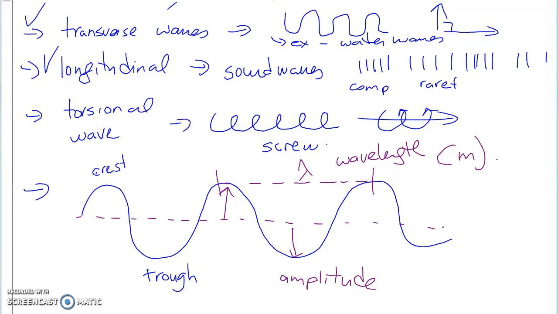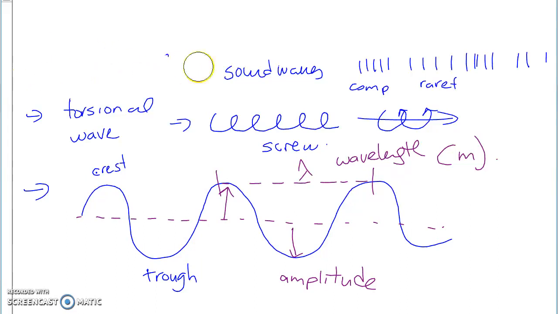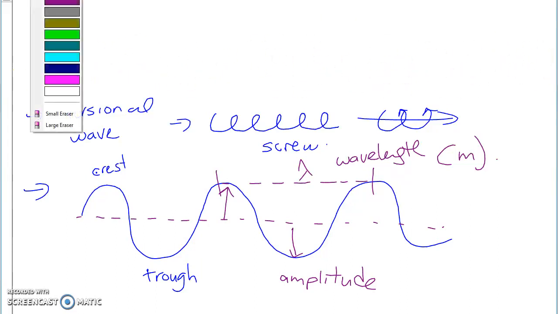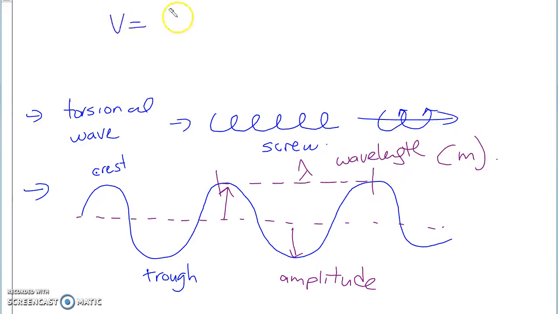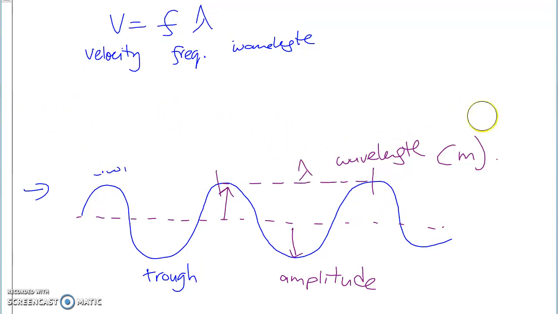When we are talking about the relationship that these have with each other, all waves are governed by one simple formula. And that formula, of course, is V equals F times lambda. V, of course, is your velocity in meters per second. F is your frequency, and lambda is your wavelength. Okay. Now, when we're talking about frequency, frequency is how often something is taking place.